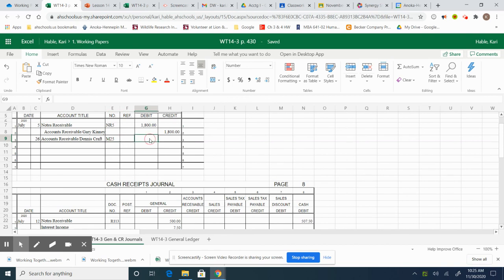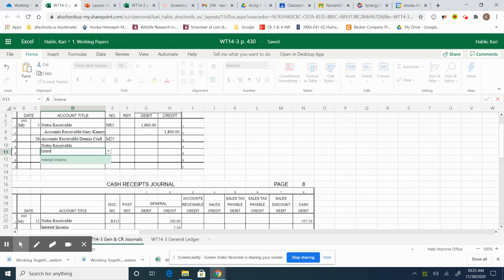It's a 90-day 9% note for $400. So we are going to credit notes receivable. We're also going to credit interest income because we still need to get money. He owed us for that time. We need to get money for our time of waiting.